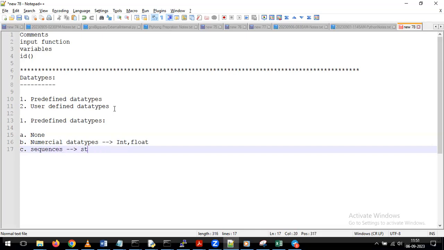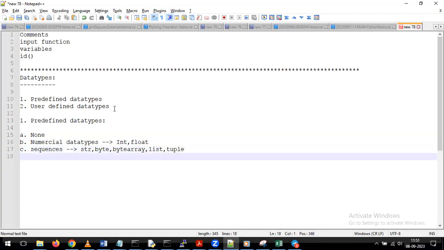In the sequence, we have string, byte, byte array, list and tuple. And next we have one more type called mapping data types. Within the mapping, we have the data type called dictionary.